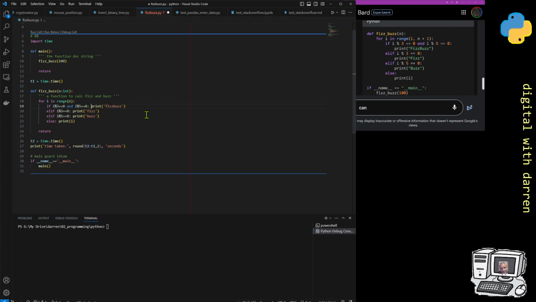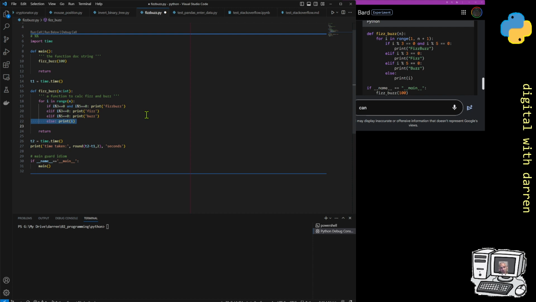But to condense it, because it's relatively simplistic, I feel it's allowable to do that, which is an if, then an else if, then another else if, and then finally else print i, which is your number.